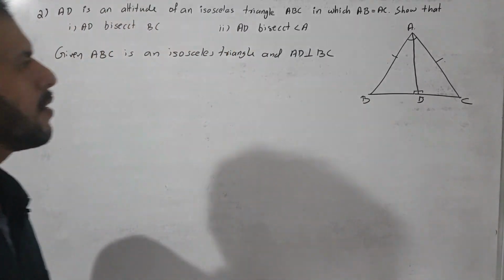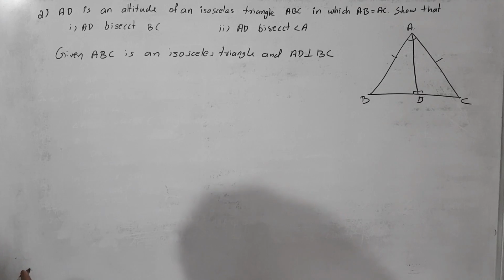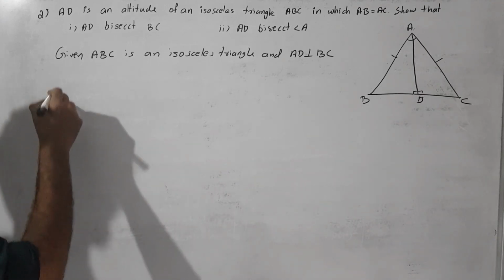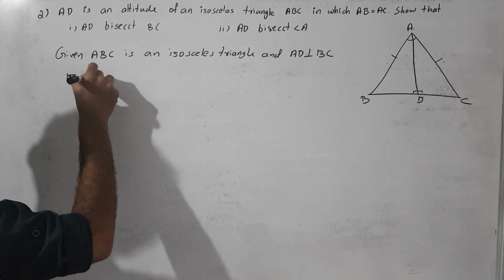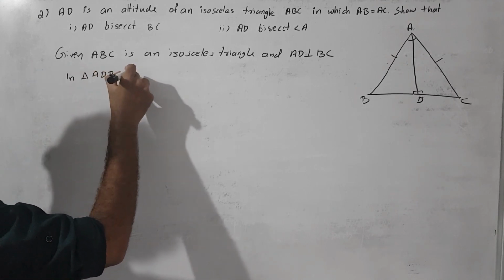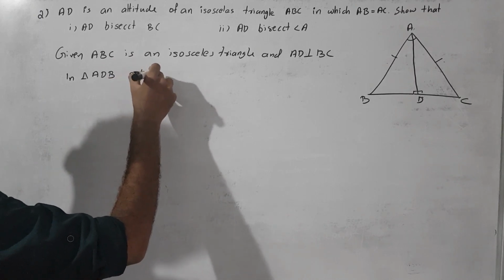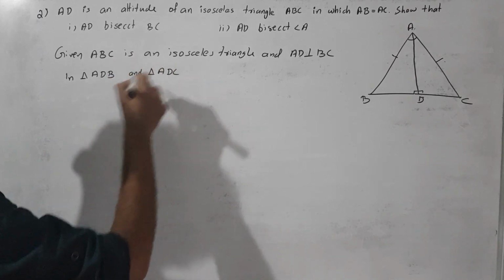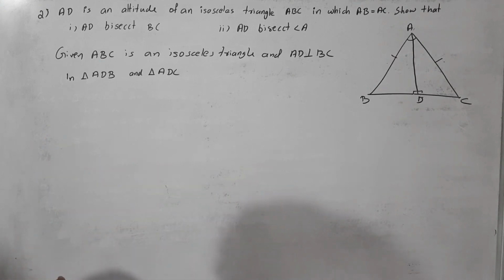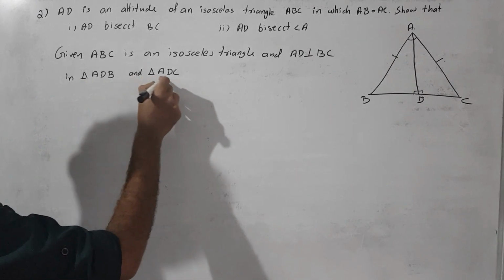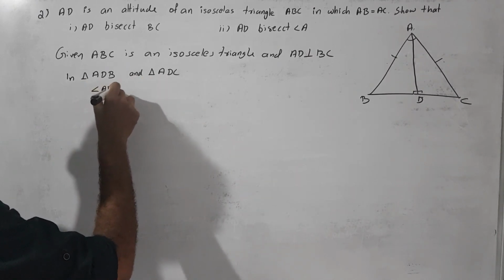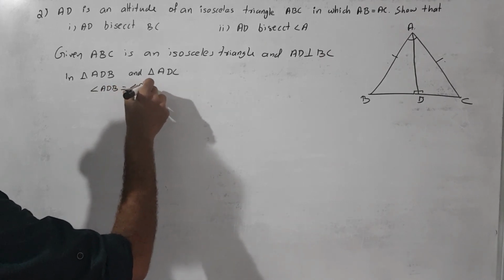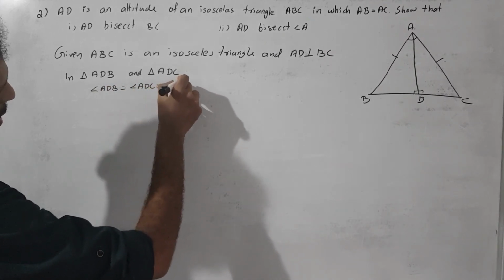We want to prove the triangle ADB is congruent to triangle ADC. Okay, then in triangle ADB and triangle ADC, it is very clear. Angle ADB is equal to angle ADC, which is equal to 90 degrees.